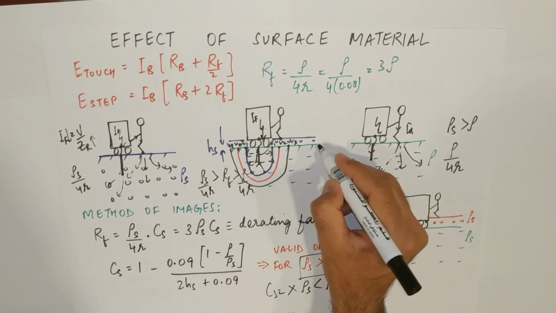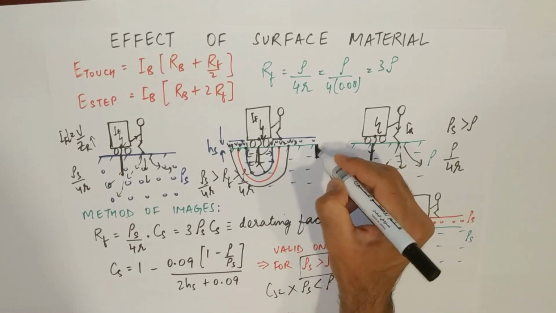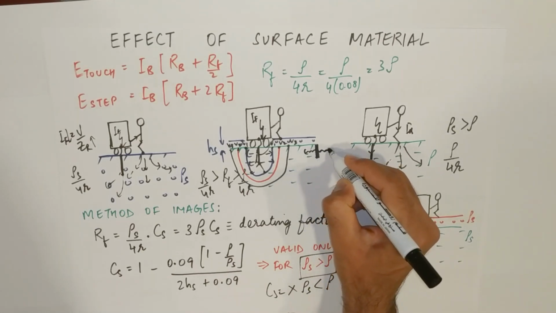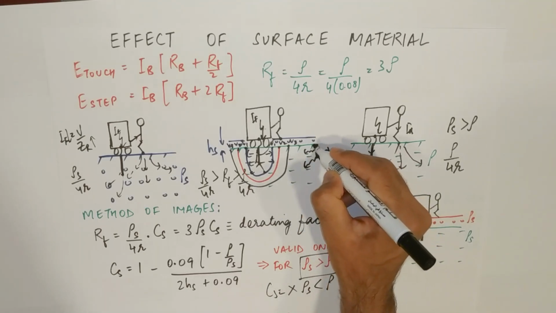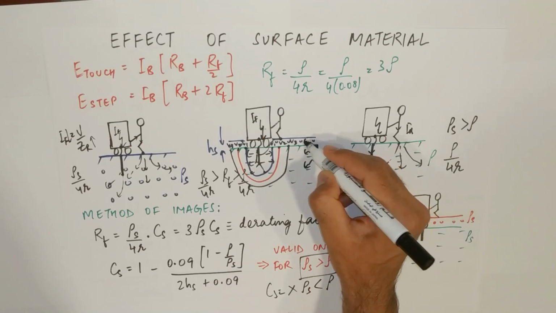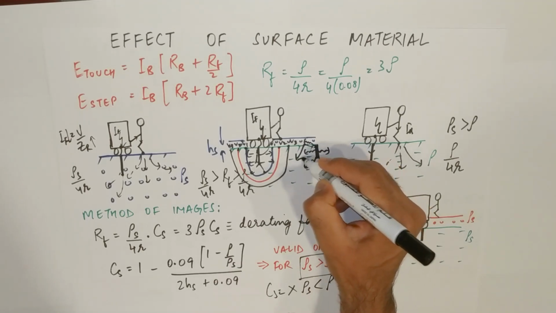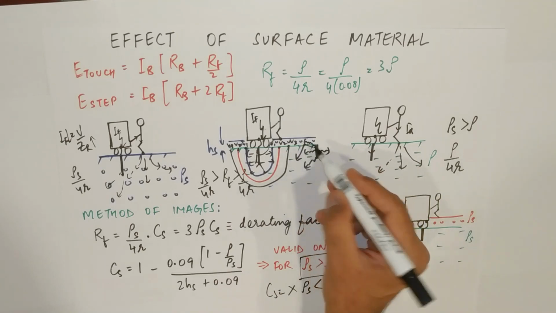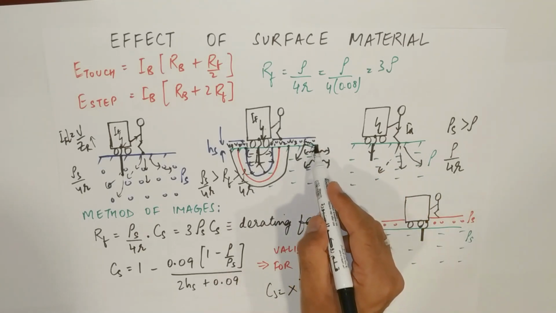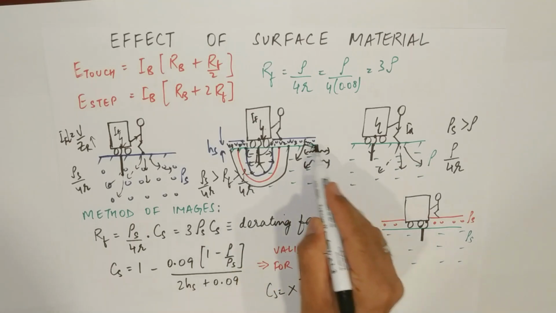Suppose I draw the electrode again here. The current is coming out of the electrode and it will go into this soil. It will not go into the high resistive layer. It will bounce back, it will reflect back, because this offers a very high impedance, just like an open circuit. So the current will follow the path of this green soil itself.